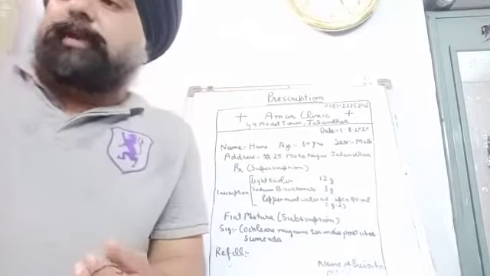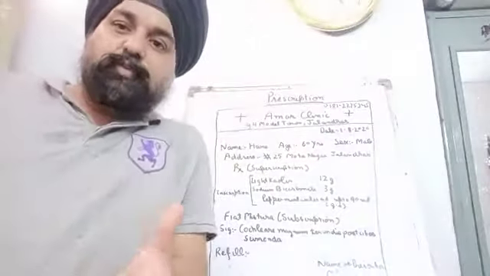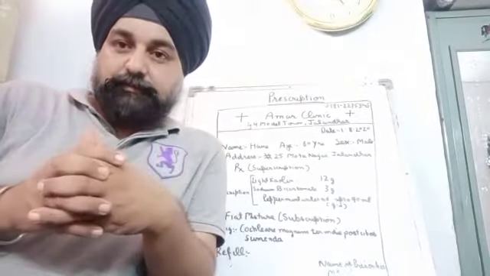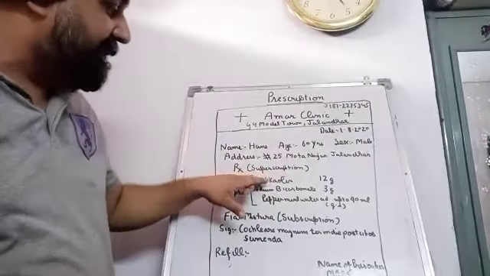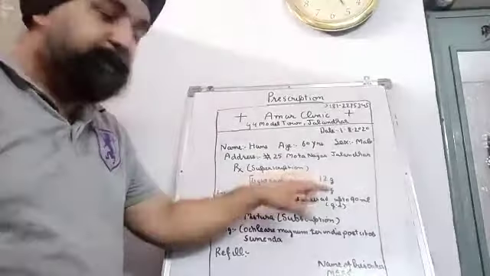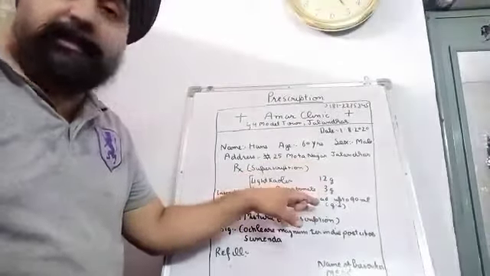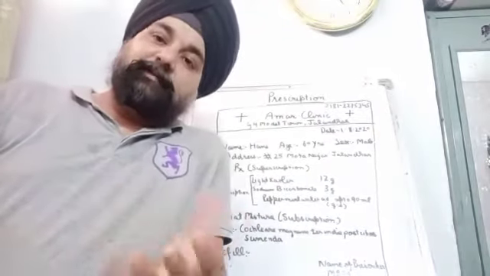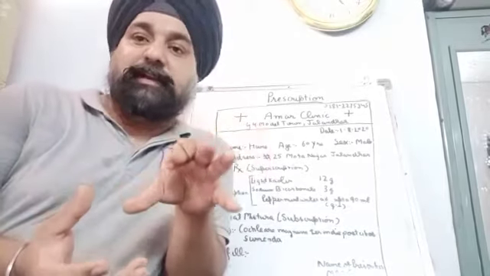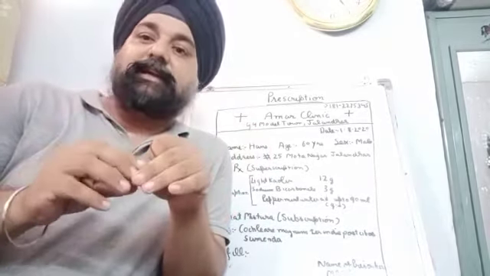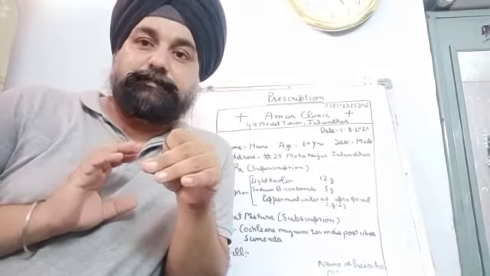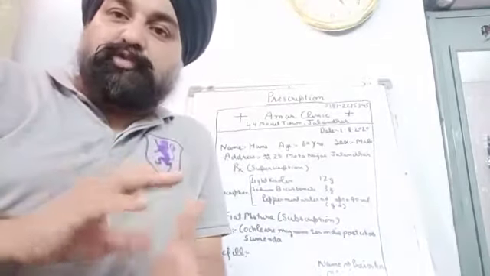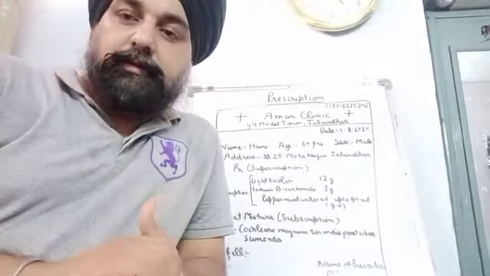The last step is compounding, labeling and packaging. Compounding means to make a medicine by mixing the ingredients. So in this prescription you have taken kaolin and sodium bicarbonate in the appropriate quantity. You have already weighed them. You need to add them in peppermint water so as to make a mixture. This is compounding. Then after you have compounded the mixture, you have to put it in the final container. That final container needs to be properly labeled. Finally, after labeling, you need to pack it in a suitable box and give it to the patient.